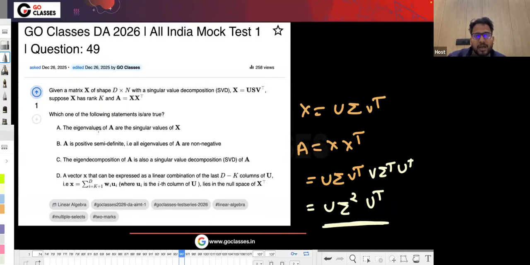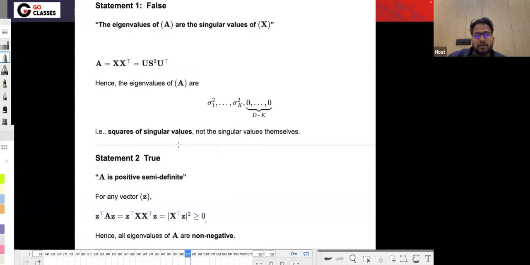Now they're saying the eigenvalues of A are the singular values of X. See, the sigma squares are the eigenvalues of A, but the singular values of X are sigma 1, sigma 2. Here, the eigenvalues of A are sigma 1 square, sigma 2 square, so that's not exactly true. Actually, the eigenvalues of A are the squares of the singular values of X, not the singular values themselves. So that's why statement 1 is false.